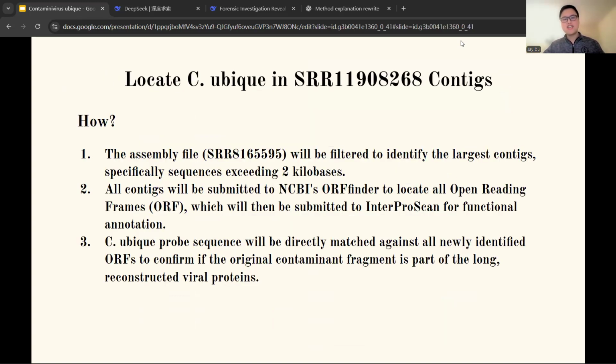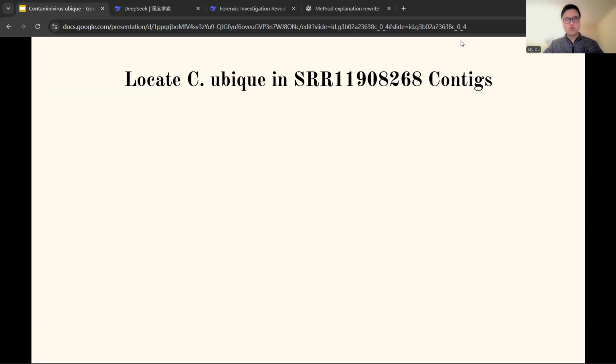To move beyond correlation and establish definitive evidence, we also looked to characterize the organism by reconstructing the viral genome from scattered genomic fragments. The overall goal is to rebuild the viral body using a structured three-step reconstruction strategy, as shown in the slides. Together, this workflow allows us to move from an isolated ambiguous sequence fragment to a fully reconstructed and functionally annotated viral genome. Moving to the results.